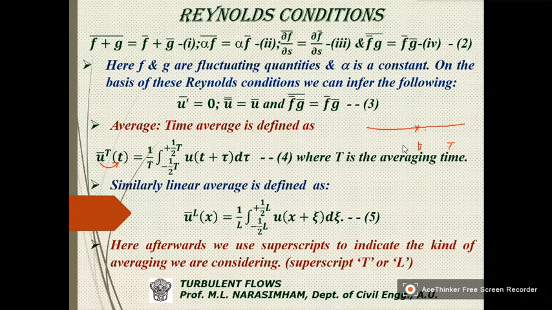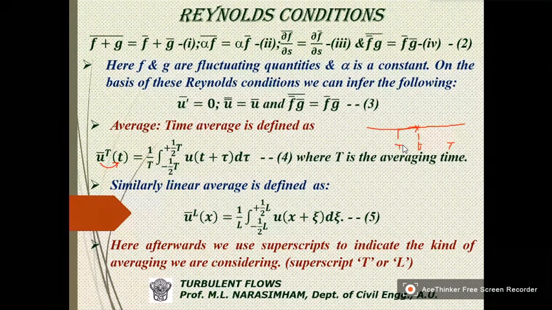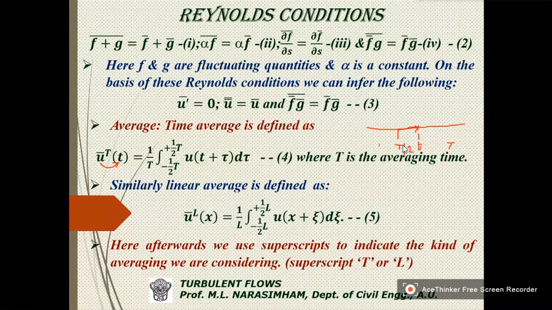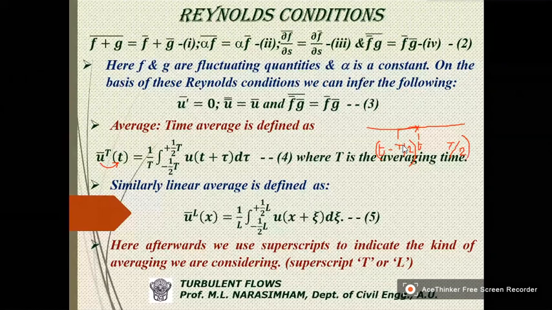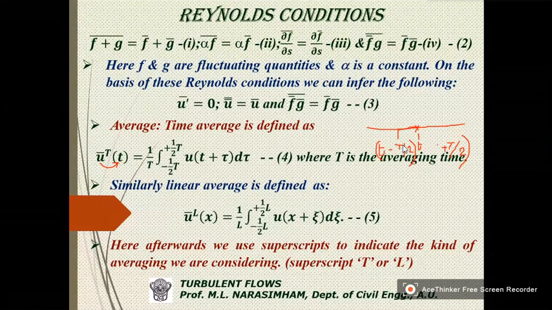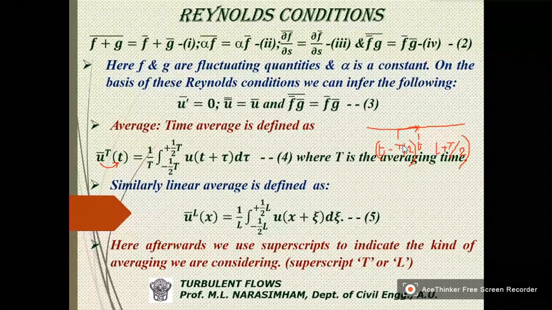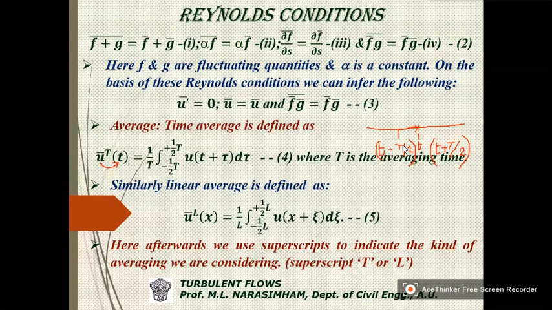So if I want any average parameter at this particular t, I have to take half of T prior to this, and I have to take T by 2 after this time, and define our averaging process.